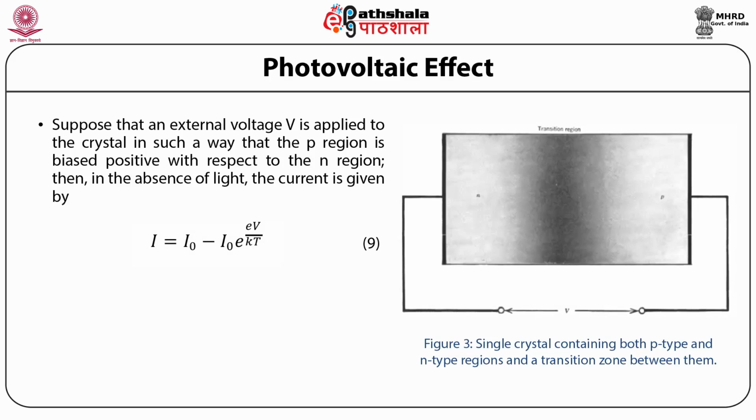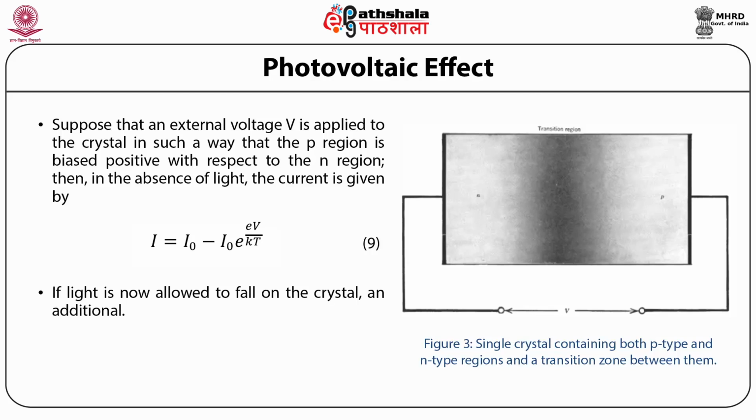Suppose that an external voltage V is applied to the crystal in such a way that the p region is biased positive with respect to the n region. Then, in the absence of light, the current is given by I = I0 - I0 exp(eV/kT), where I0 is the so-called dark current. The second term represents a current in the reverse direction.